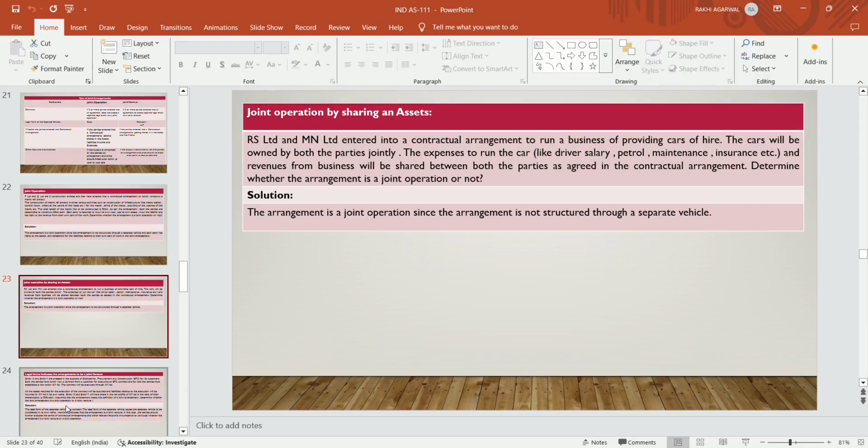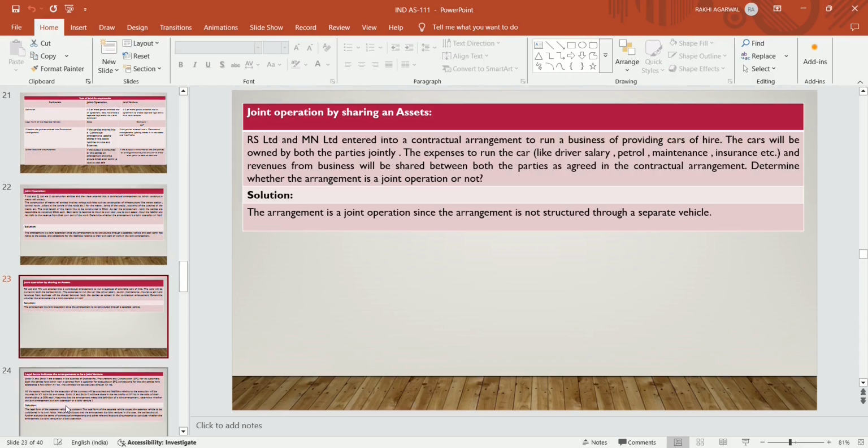Suppose RS Limited and MN Limited entered into contractual arrangements to run a business of providing cars for hire. The cars will be owned by both the parties jointly. The expenses to run the cars, like driver salary, petrol, maintenance and insurance, etc., and the revenues from the business will be shared between both the parties as agreed in the contractual arrangement. Determine whether the arrangement is a joint operation or not.